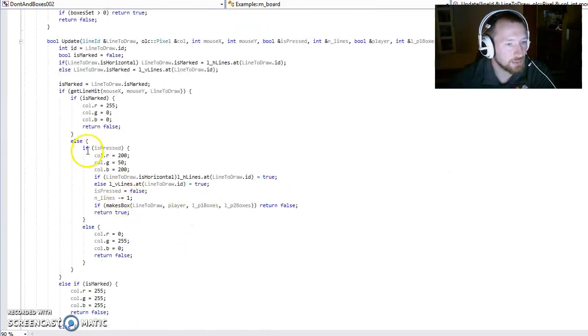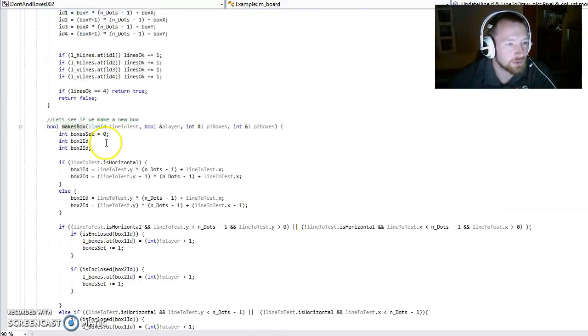Now, if we actually do choose to press the line, and we are allowed to press the line, we will go in and see, okay, does this pressing of the line make a box? So we'll tell it what line we're talking about, we'll tell it what player is currently pressing, and we'll tell it how many boxes are left in the system, and how many boxes player 1 and player 2 have as points.